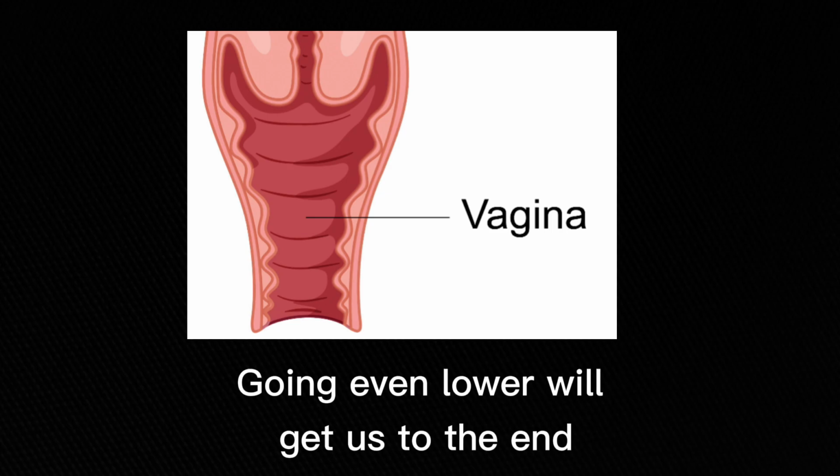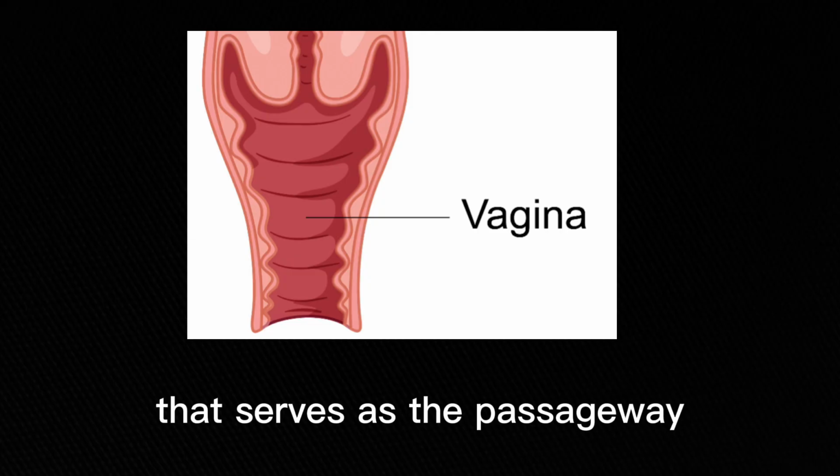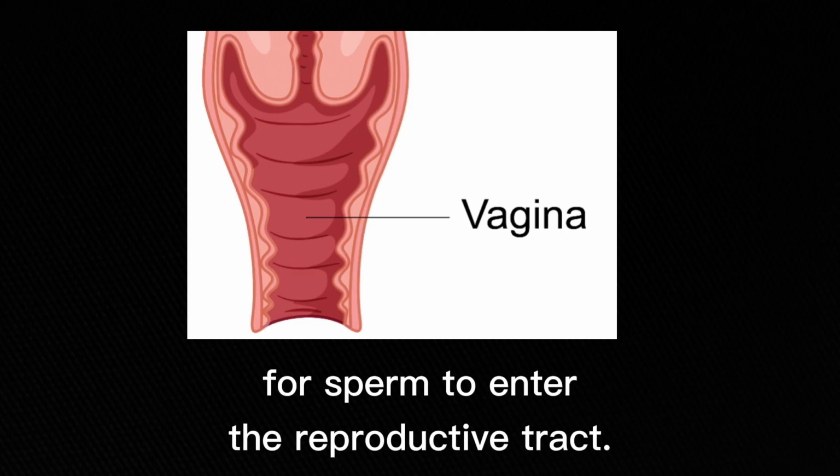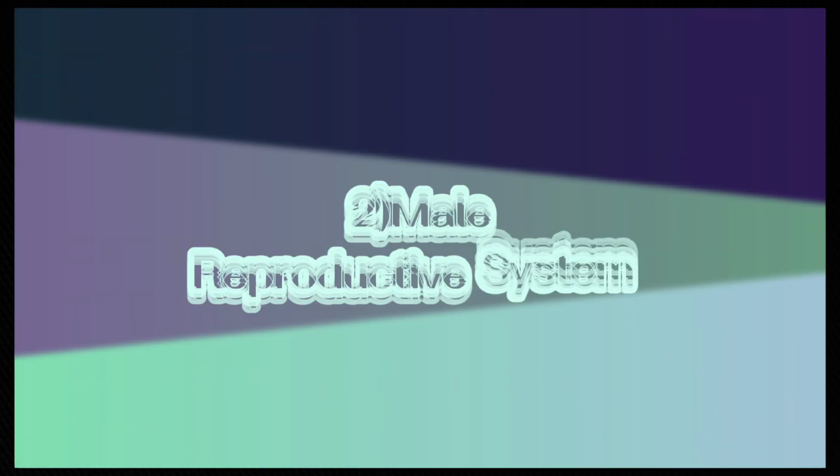Going even lower will get us to the end, which is the vagina. The vagina is a muscular canal that serves as the passageway for sperm to enter the reproductive tract and for menstrual flow and childbirth.